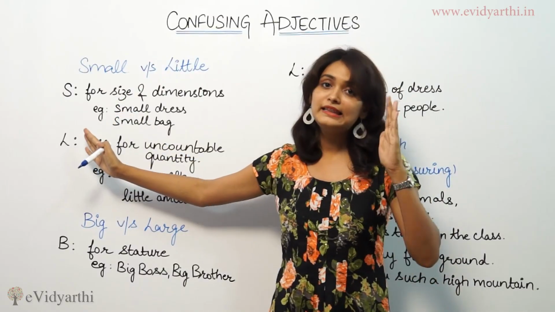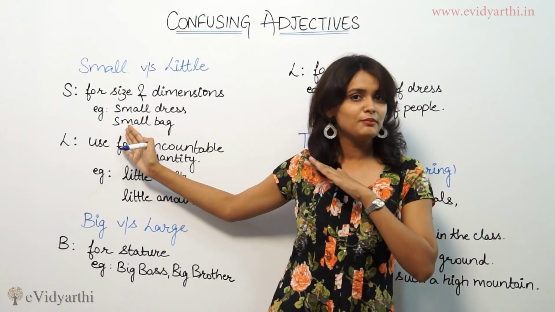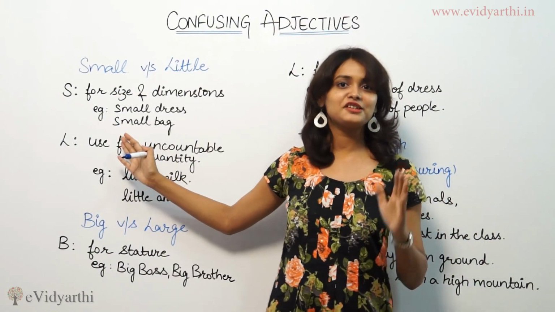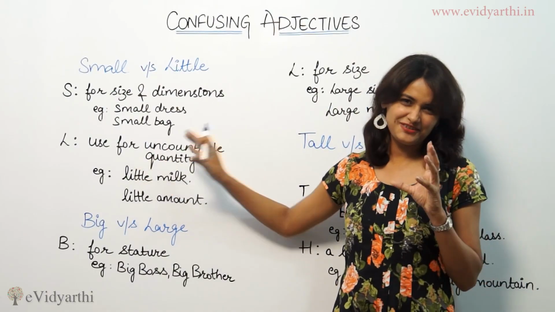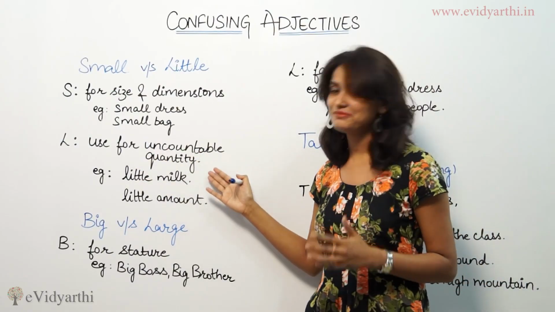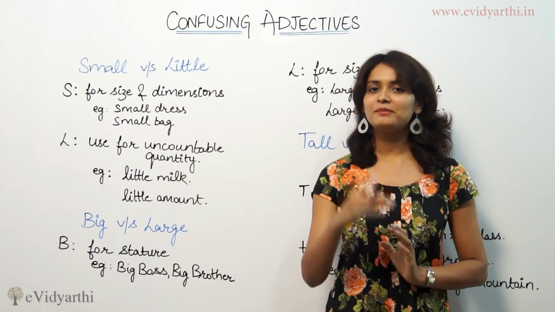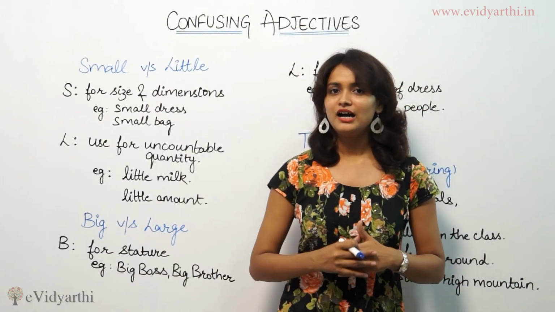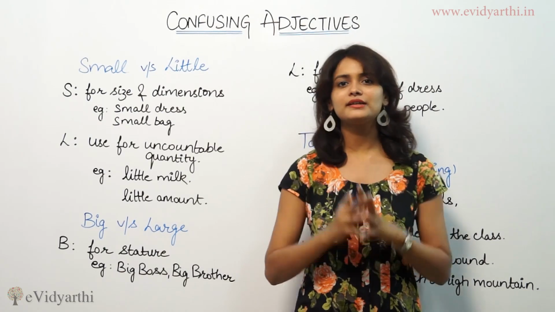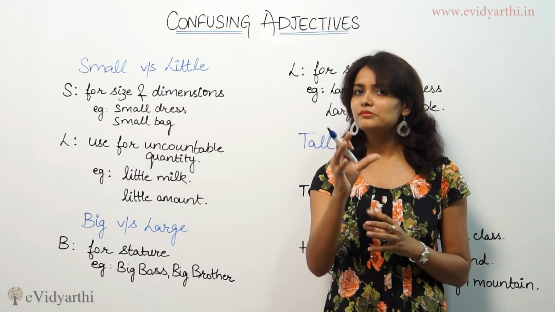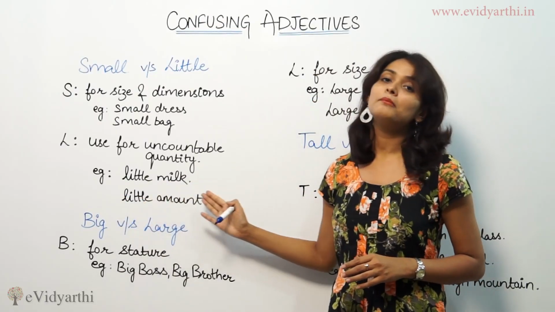But the word little also carries the same meaning. So to clear away the confusion, let's learn the use of little. Little is used for uncountable quantity. Explaining more, suppose you're making tea for me, and you ask me, how much milk would you like to have? I say, little milk. Little milk means give me some amount of milk, a little amount of milk.